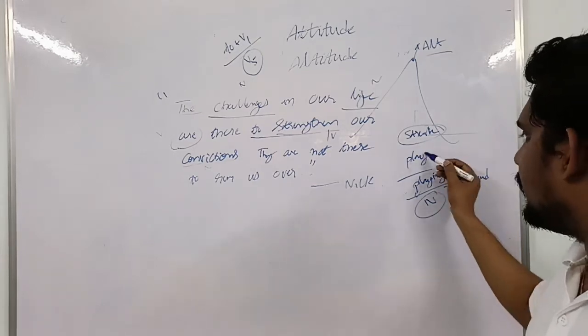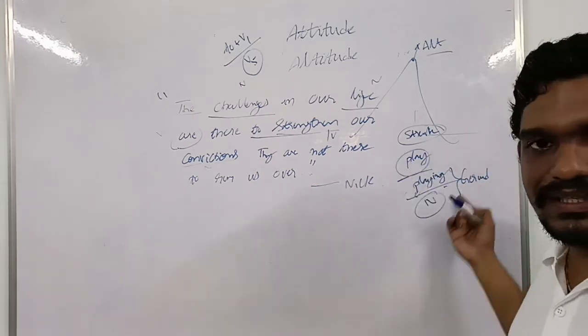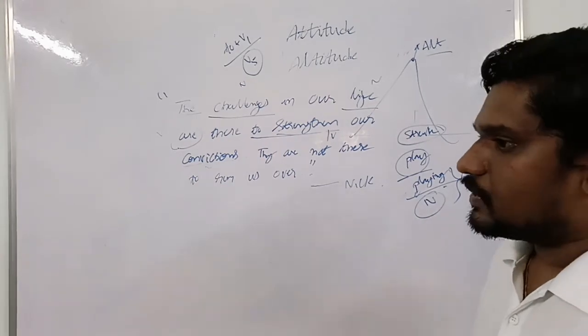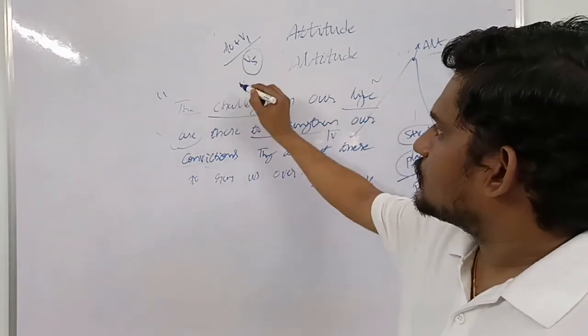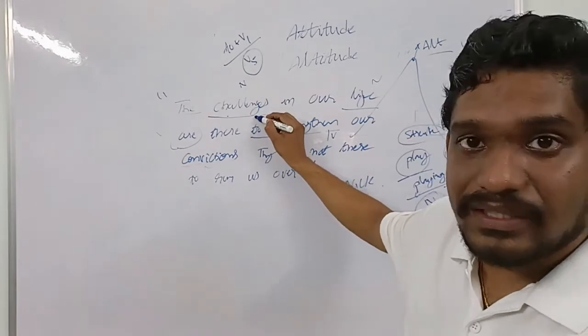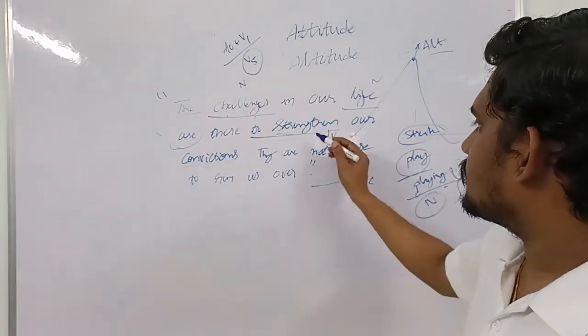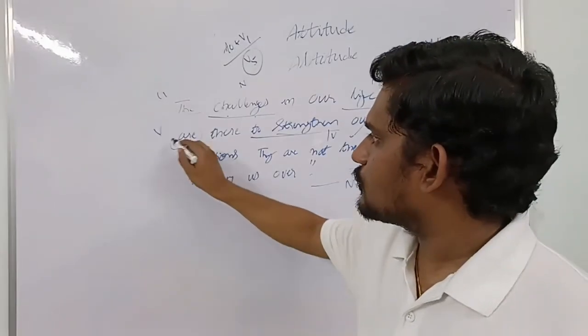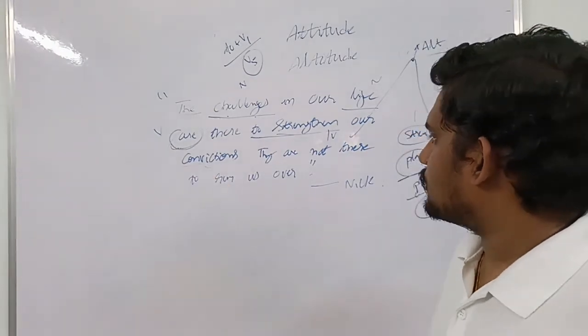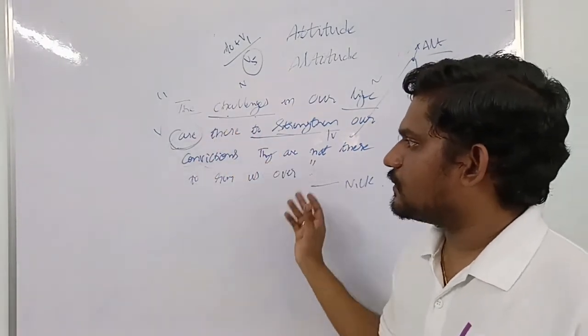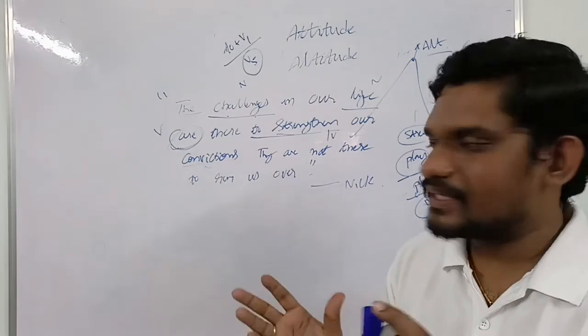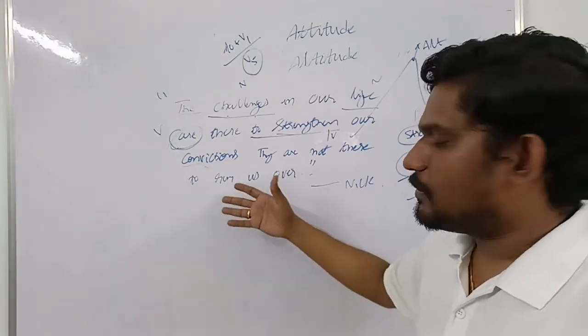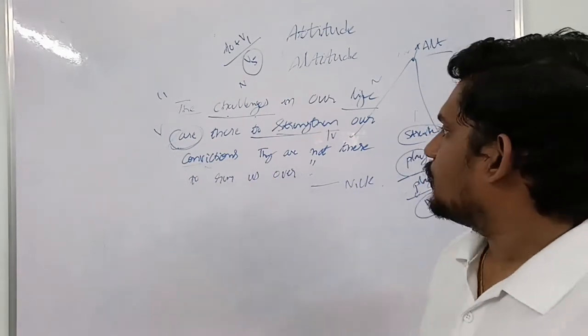When we make a verb into a noun, this is called a gerund. Here challenges is a noun, and strengthen is a verb, to plus verb, the convictions. When we divide each and everything, when we know the parts of speech, we are able to mix them and write them in a proper way. That's what we call grammar.